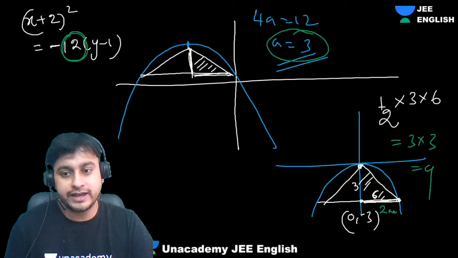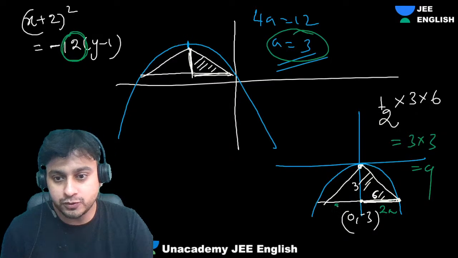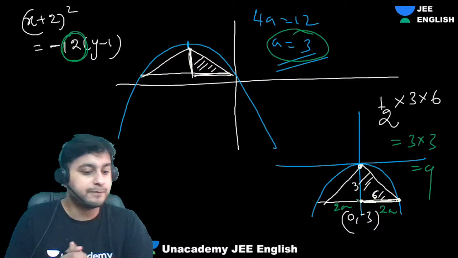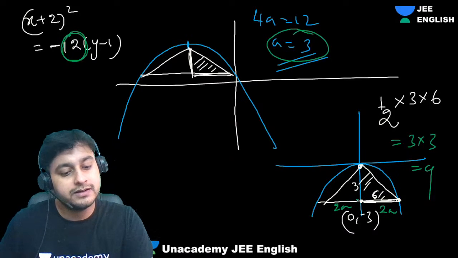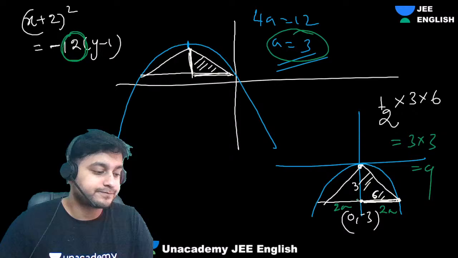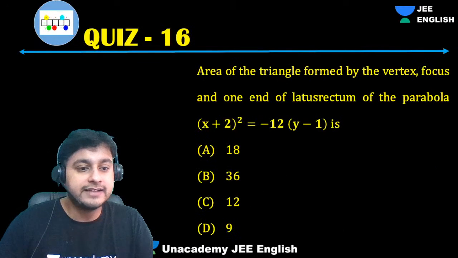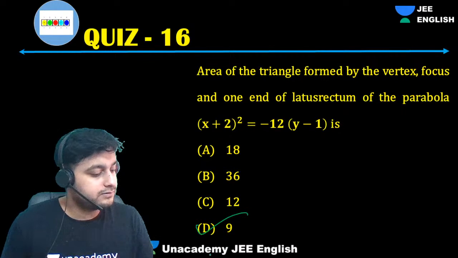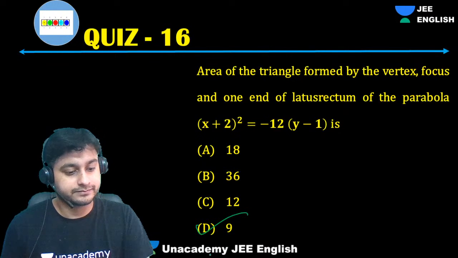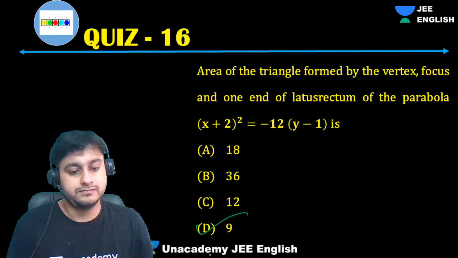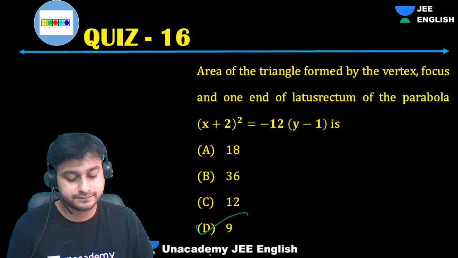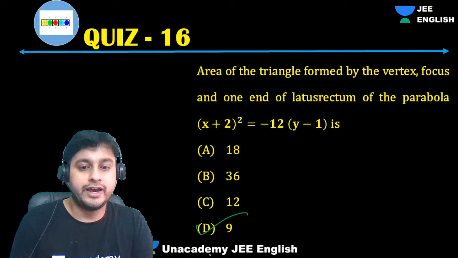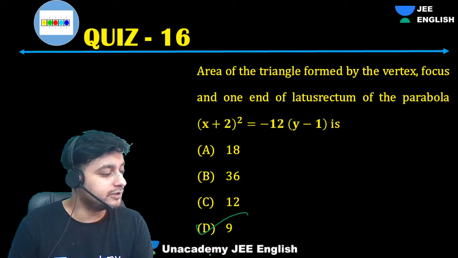This length is 2a always, and this is also 2a. That's why the length of latus rectum is 4a. Simple. That's the correct answer, option D, 9. The area is 9. Got it? So simple a question it was.